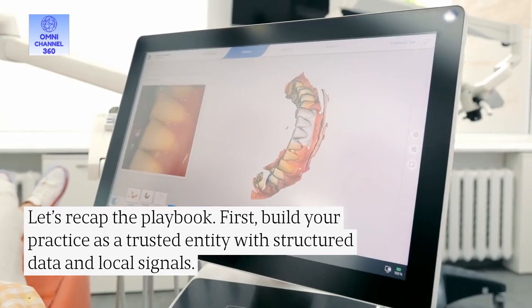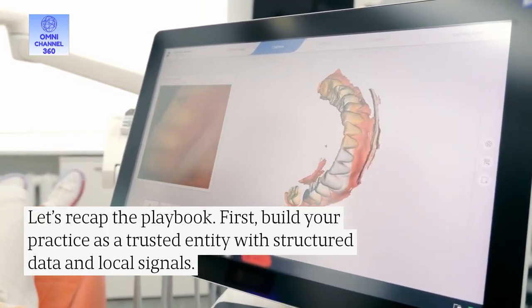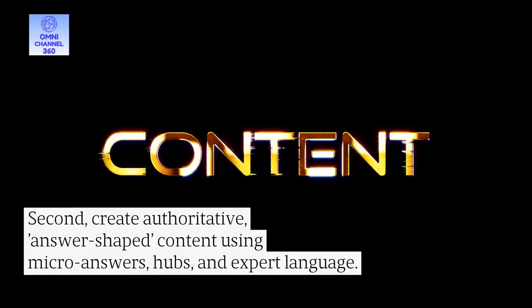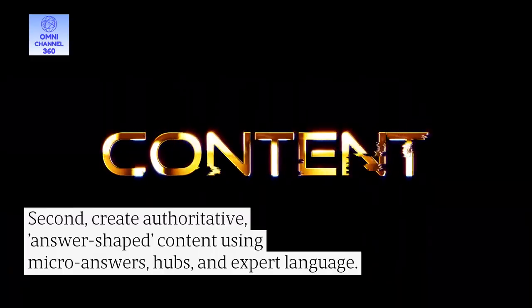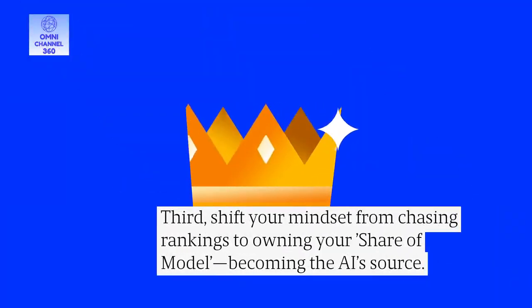Let's recap the playbook. First, build your practice as a trusted entity with structured data and local signals. Second, create authoritative, answer-shaped content using micro-answers, hubs, and expert language. Third, shift your mindset from chasing rankings to owning your share of model, becoming the AI source.